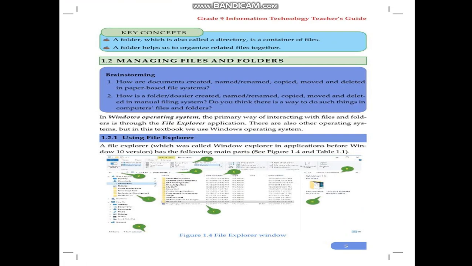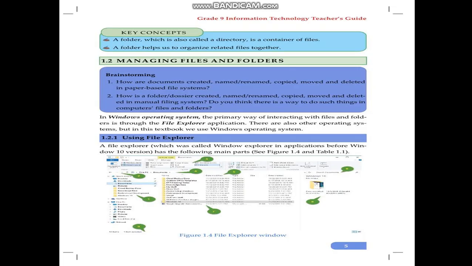Do you think there is a way to do these things with files and folders in computers? Try to compare traditional office systems with digital systems. In Windows operating systems, the versions include Windows 7, Windows 8, and Windows 10, and we'll try to see how to manage our files and folders.